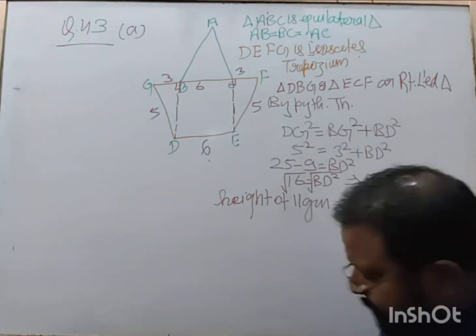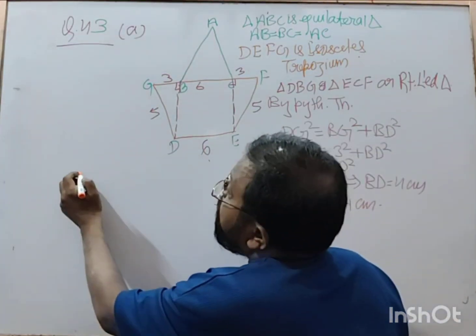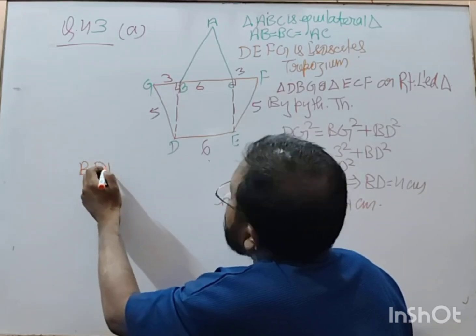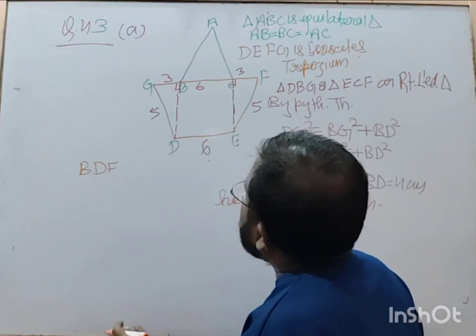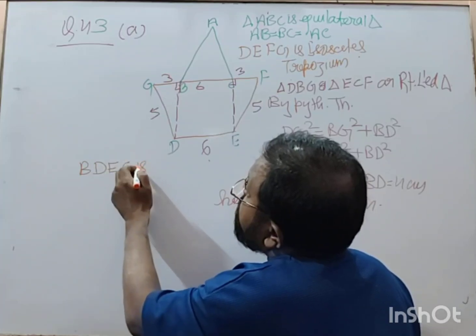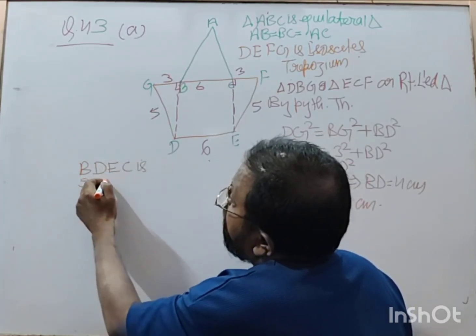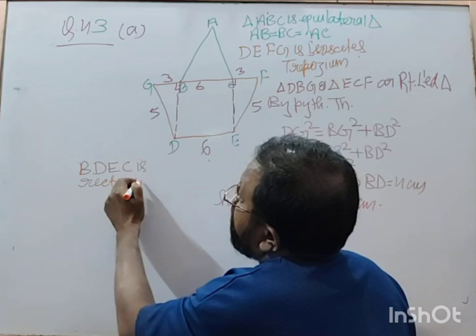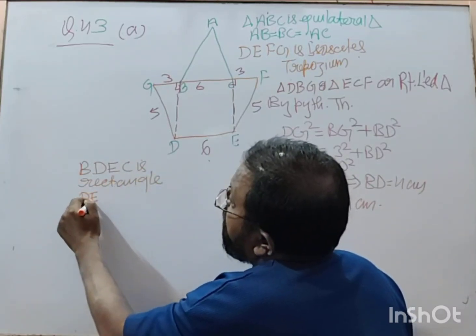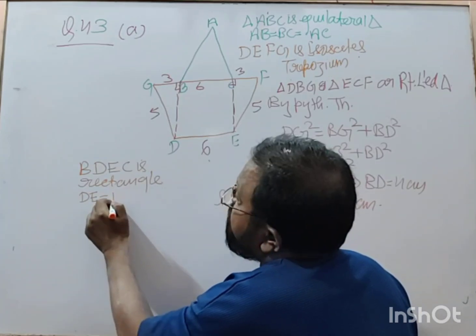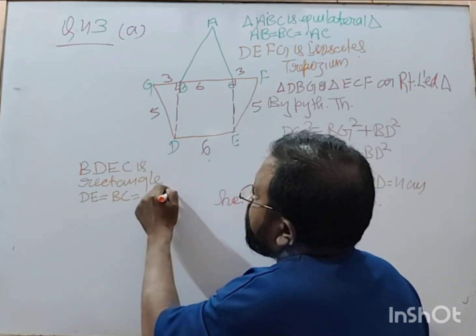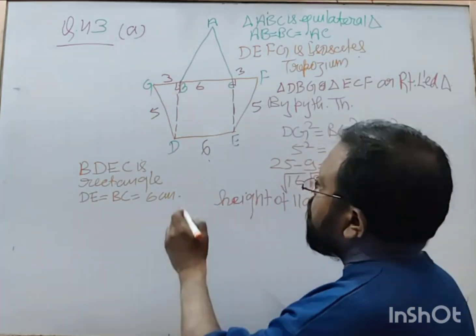Getting? Yes, sir. And B, D, E, F, E, C is a rectangle. So DE is equal to BC is equal to 6 centimeter, right?